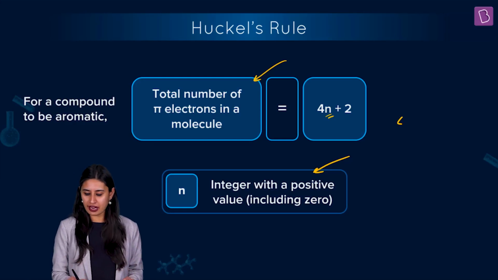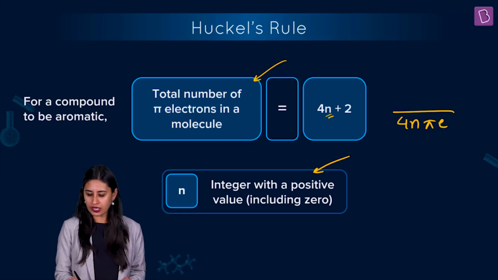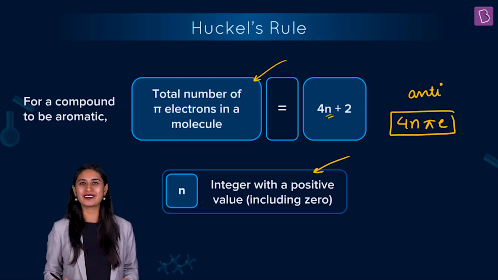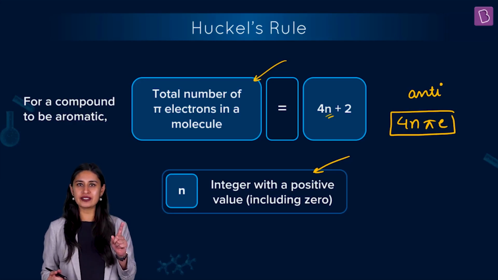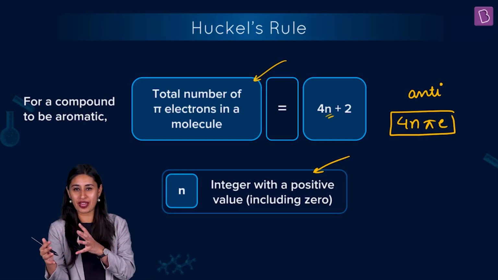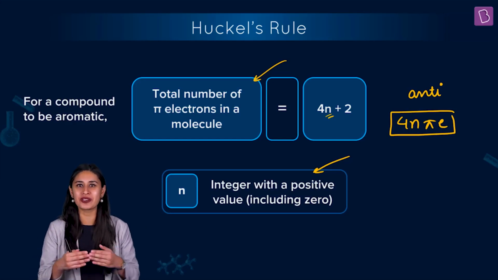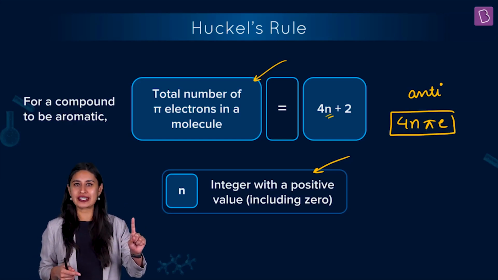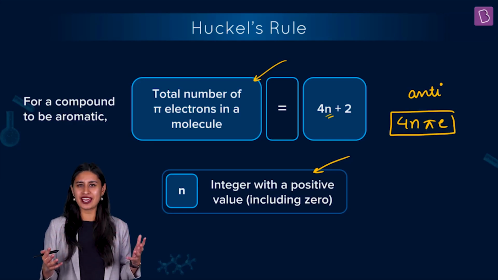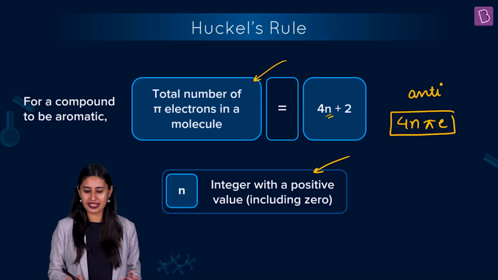If, let's say, there are 4n pi electrons and all the other conditions are the same, then it becomes anti-aromatic, right? But for non-aromatic, one way to see it is if something is not aromatic and not anti-aromatic, it becomes automatically non-aromatic. That's one way to see it. The other way is to quickly look for a carbon which is out of the plane. Sometimes it may be deceiving. Sometimes things may look like everything is in one plane, right?